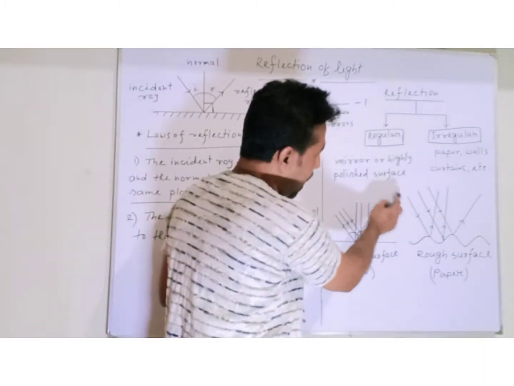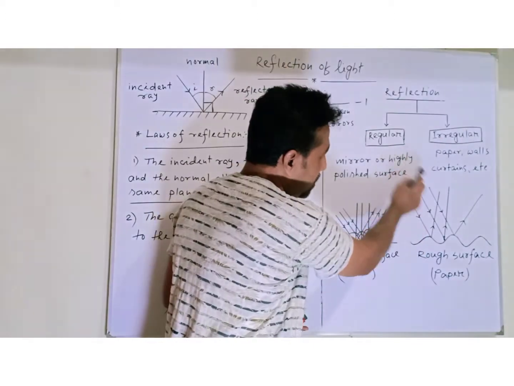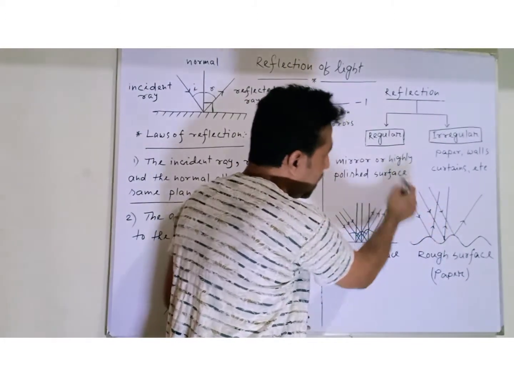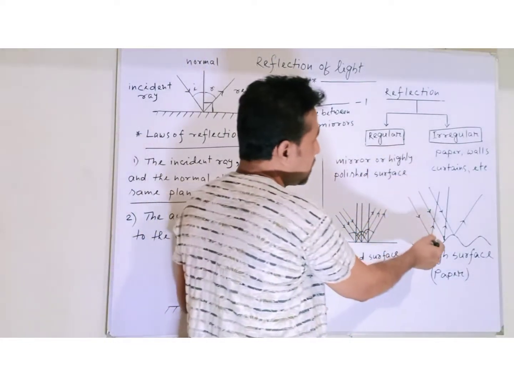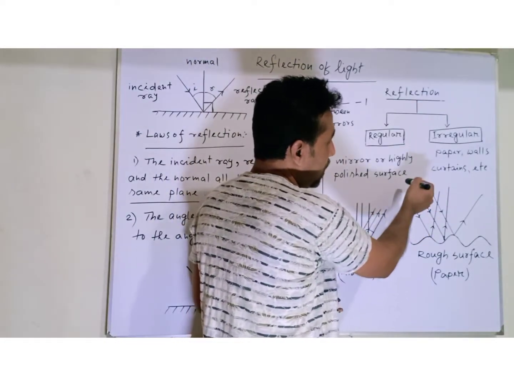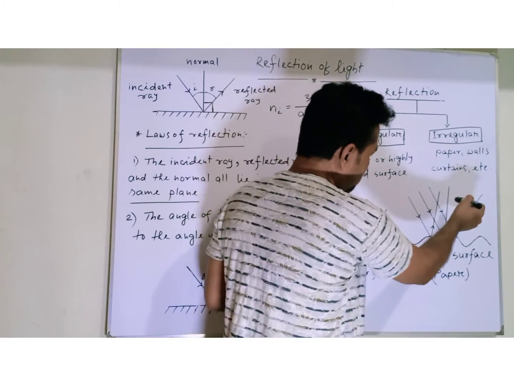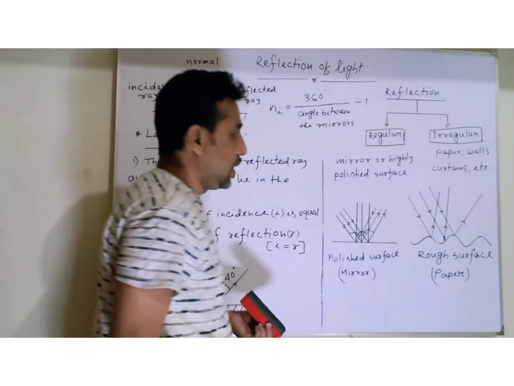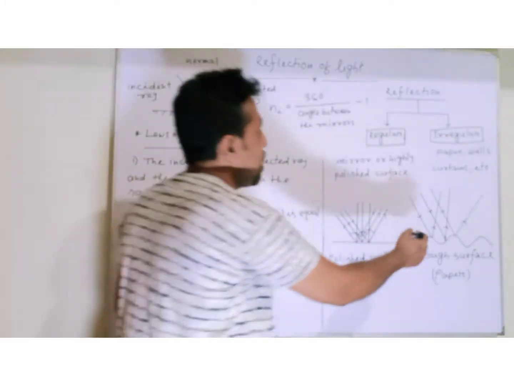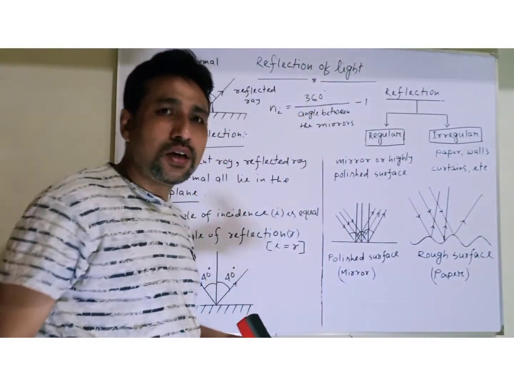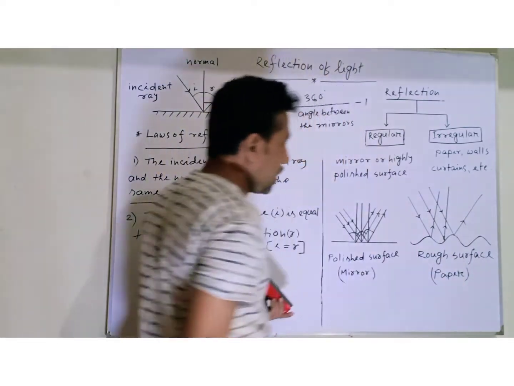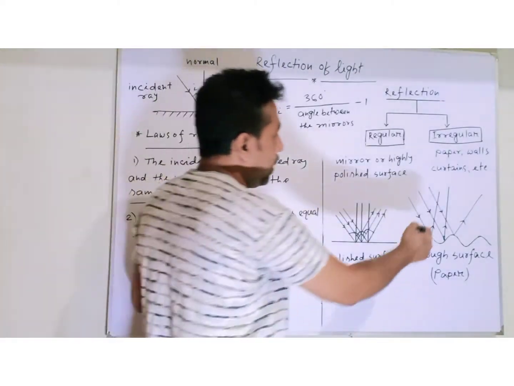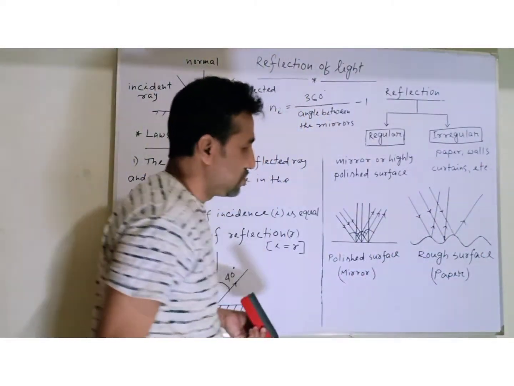Here also I showed three parallel light rays. You see, after hitting the surface, these three parallel light rays are reflected in different ways. I mean, they get scattered. Getting scattered, they go different ways.